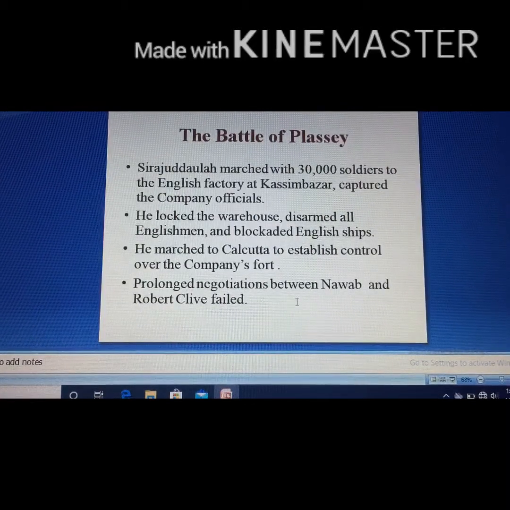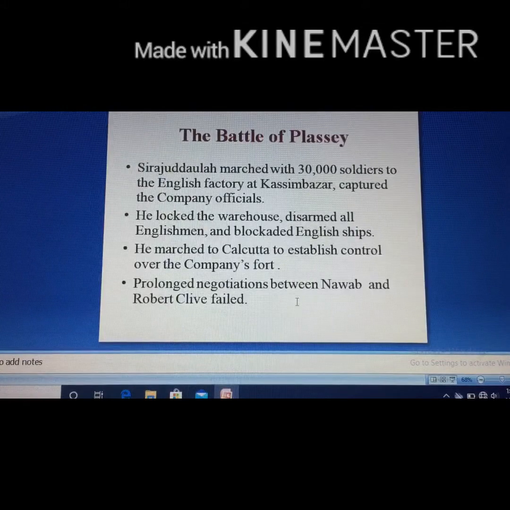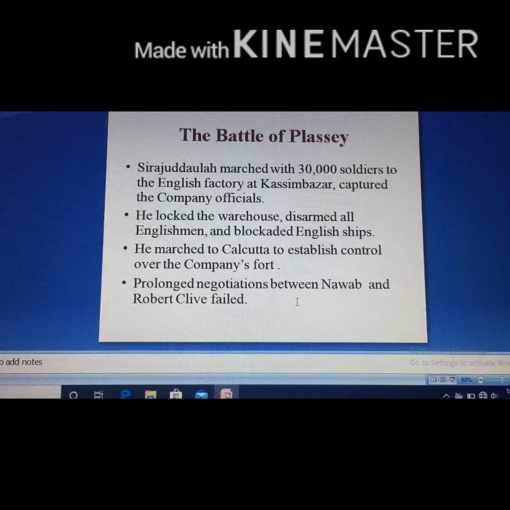So there was a rift between the Nawabs and the East India Company. Sirajuddaulah was not happy with their fortifications. So he marched with 30,000 soldiers to the English factory at Qasim Bazaar, and there he captured the company official. He locked the company's warehouse, disarmed all Englishmen and blockaded English ships. Then after Qasim Bazaar, he moved to gain control over Calcutta's fort. In Calcutta they had built a huge fort, so he was marching towards there.